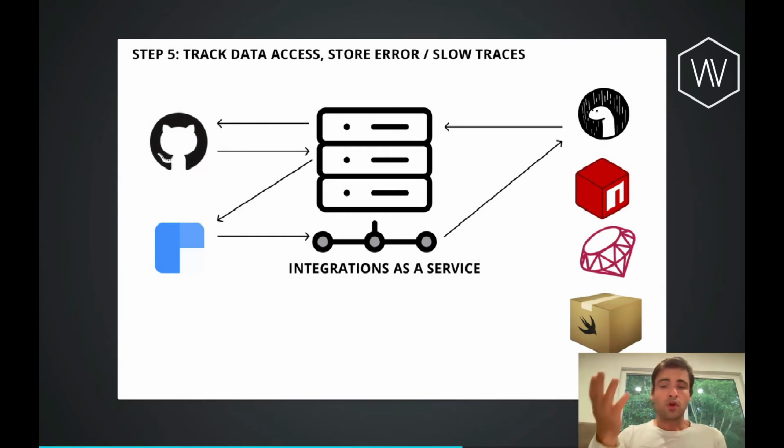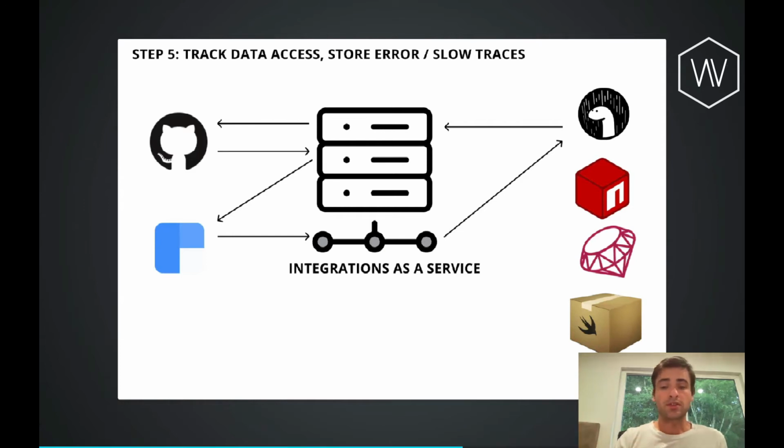And then from then on, our clients are just simply calling them and getting this really nice idiomatic experience. And all of the back and forth between the actual APIs is happening in this integration as a service. Any sort of slow API calls or error traces can be stored. They can be managed appropriately for HIPAA or GDPR.